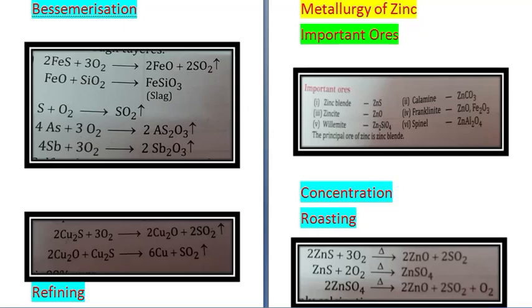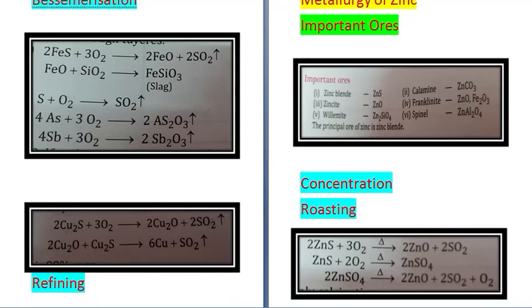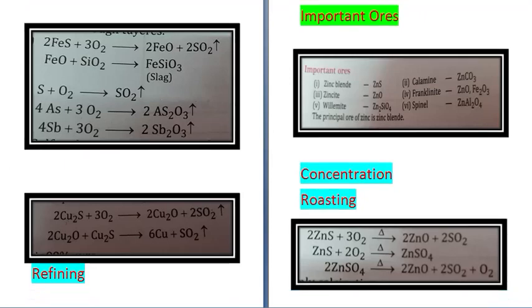Then after froth flotation, roasting of the ore is done. In roasting, the concentrated ore is heated in presence of excess of air at about 1200 Kelvin, so that zinc sulfide is converted into zinc oxide. 2ZnS plus 3O2 gives you 2ZnO plus 2SO2. ZnS plus 2O2 gives you ZnSO4, and ZnSO4 on heating gives you 2ZnO plus 2SO2 plus O2. So zinc oxide is being formed.